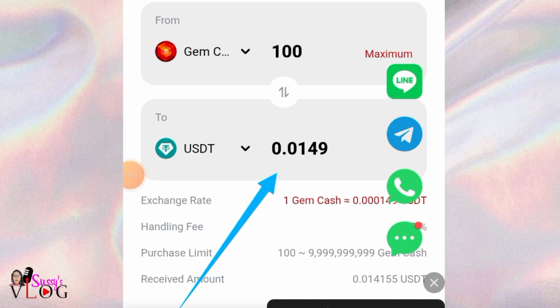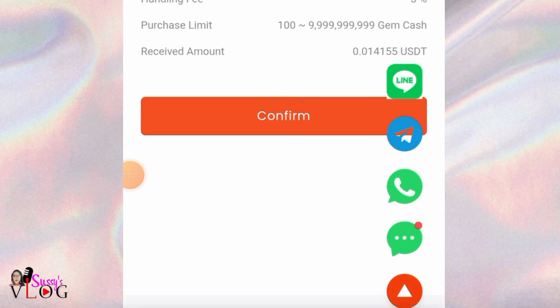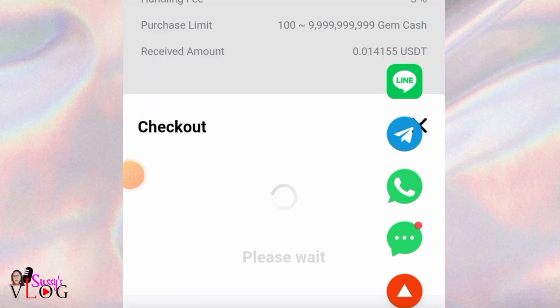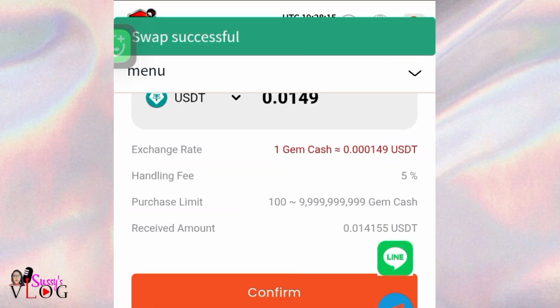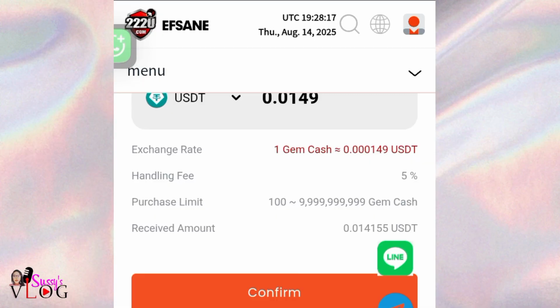So I'm going to swap this 100 red gem to USDT. It's going to give me 0.0149 USDT. Then you come down here and you click on confirm. And then you click on confirm again and swap successful. Now this is just number one. That is like the first update you need.